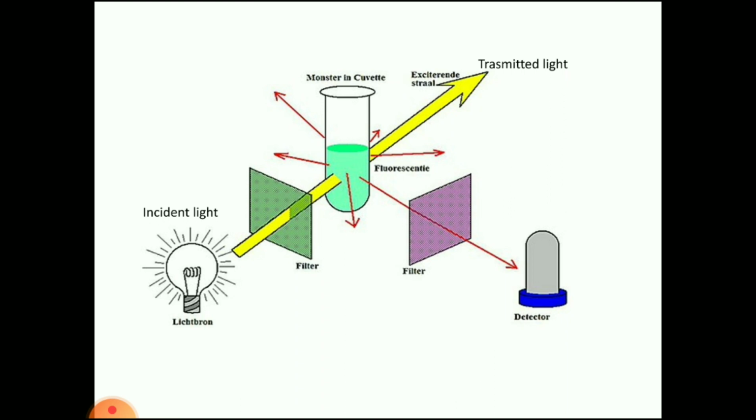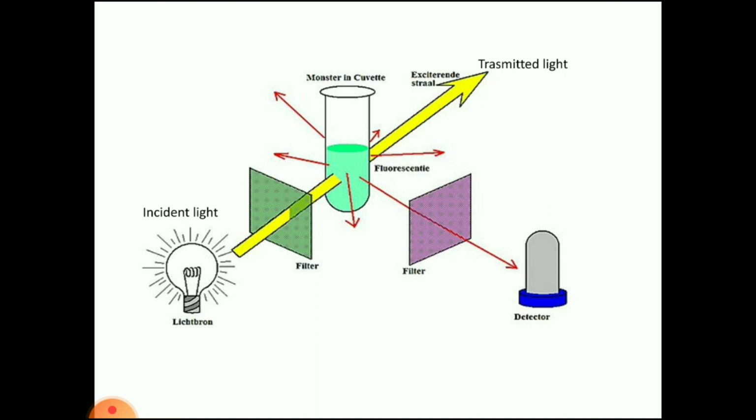Here the fluorescence or emitted radiation is measured at a right angle to the light source or monochromator or filter. That filter is the primary filter. If you measure the emitted light in the same direction as the transmitted light, there will be interference of the transmitted light with the emitted light.